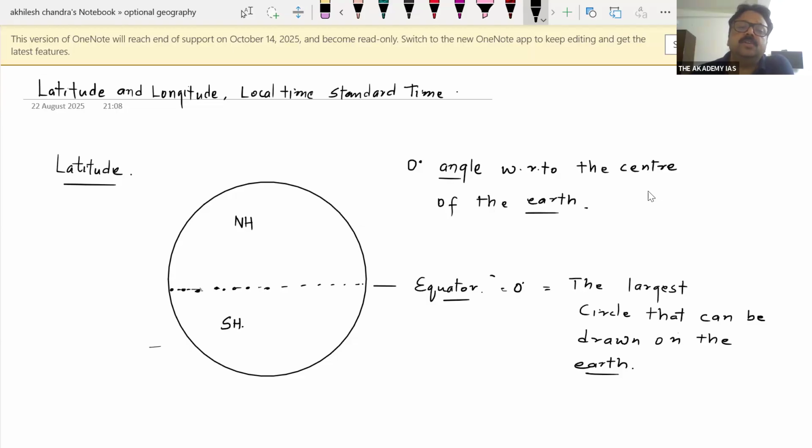The northern hemisphere is also called the land hemisphere, as it contains 90% of the land area. While in the southern hemisphere, only 10% of the land area is situated. Most of the southern hemisphere is water.